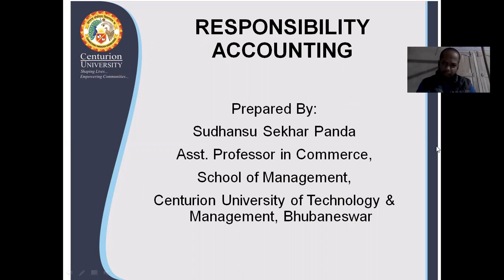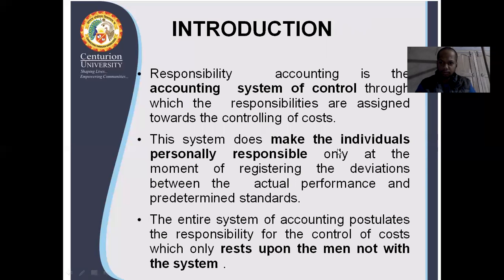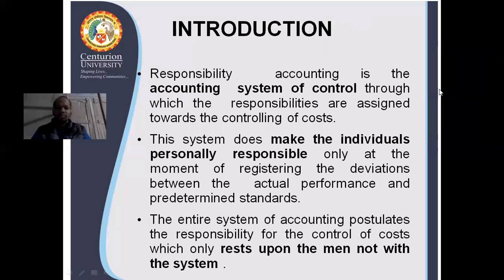So basically, what is responsibility accounting? First, we'll go to the introduction part.